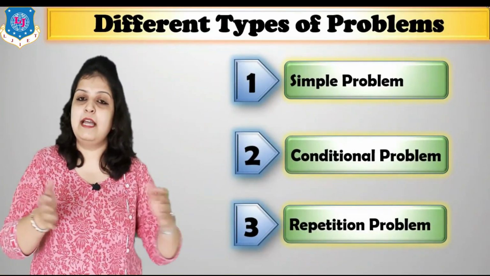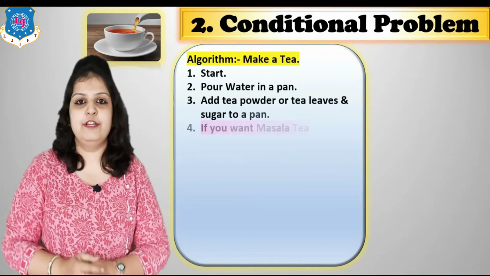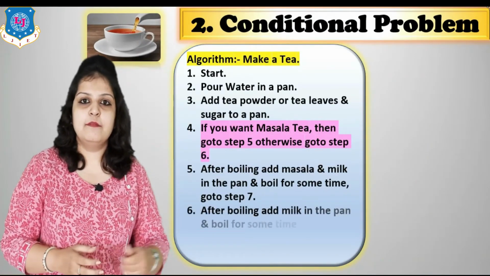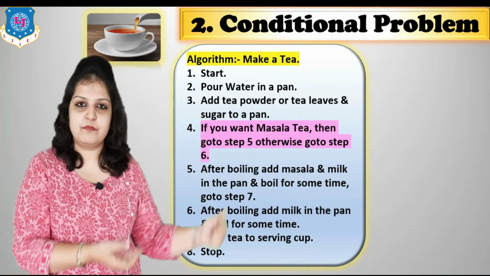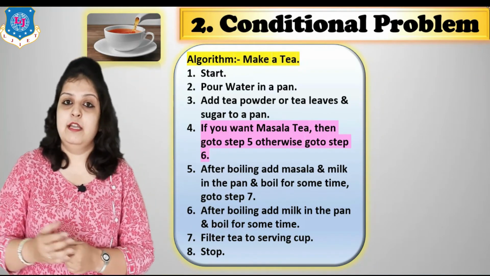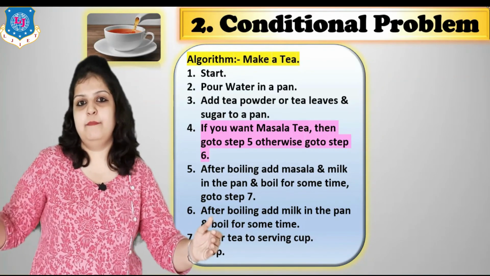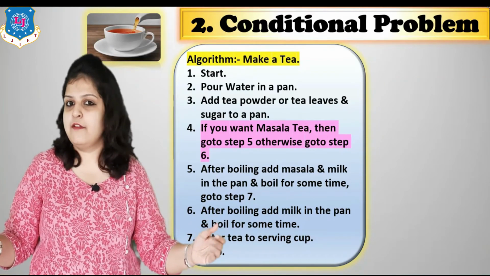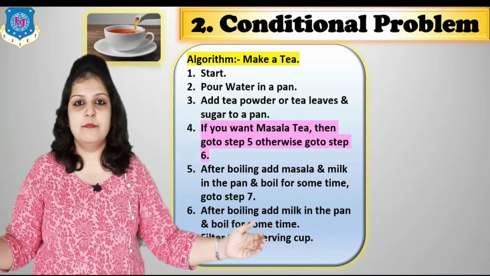Now our second type is a conditional problem. The same example I am going to explain here with just a modification by adding one condition. We have to make tea, but we have a choice: if you want masala tea or plain tea, then we have two possibilities.